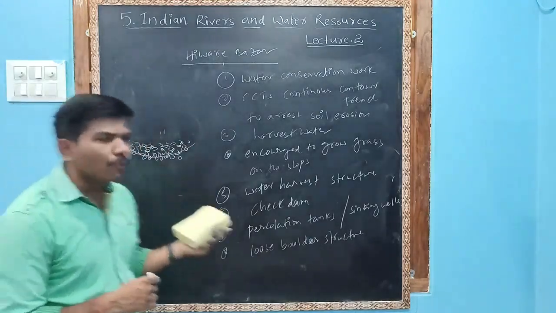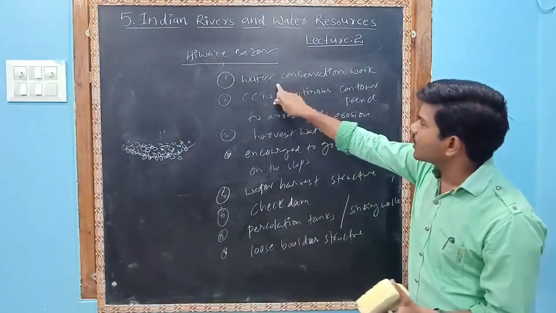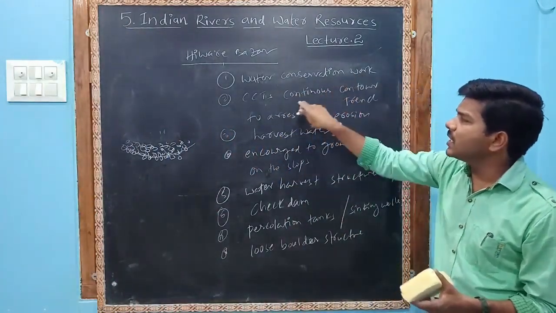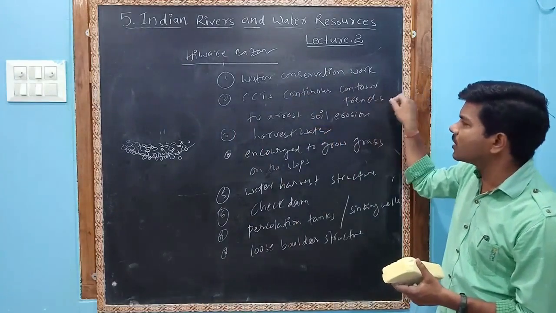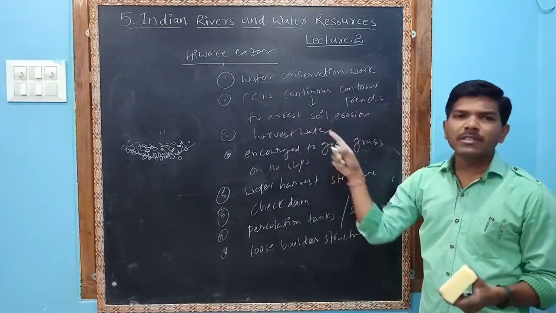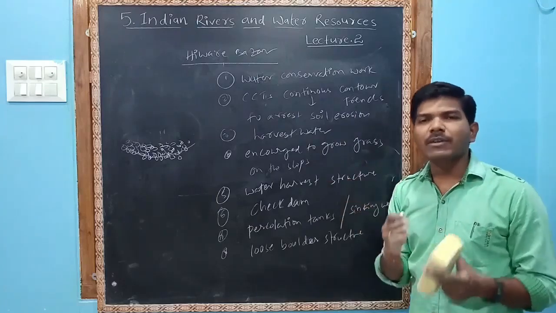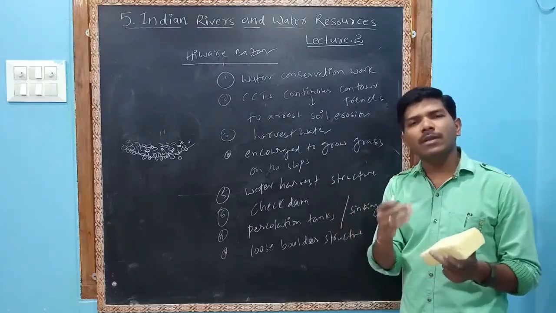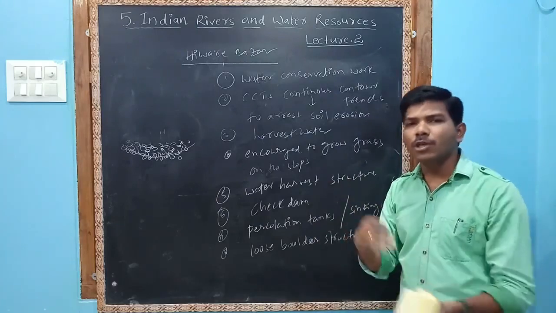So these are the important water conservation works that were done. CCTs, continuous contour trenches, were dug to arrest the soil erosion. They harvested water because they wanted to utilize it properly.